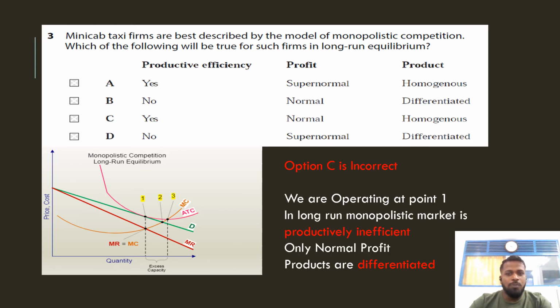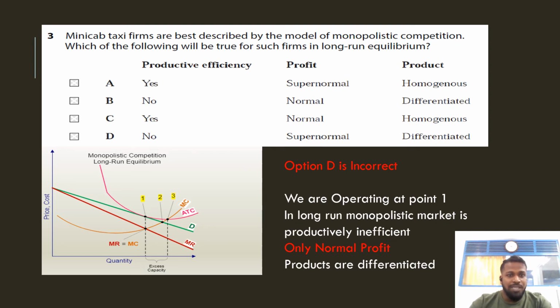Then what about option C? Option C is incorrect. It says productive efficiency. Yes, it is not productively efficient. I told you, it is productively inefficient. And here they said the products are homogeneous. Actually, in monopolistic competition, products are differentiated. That's why option C is incorrect.